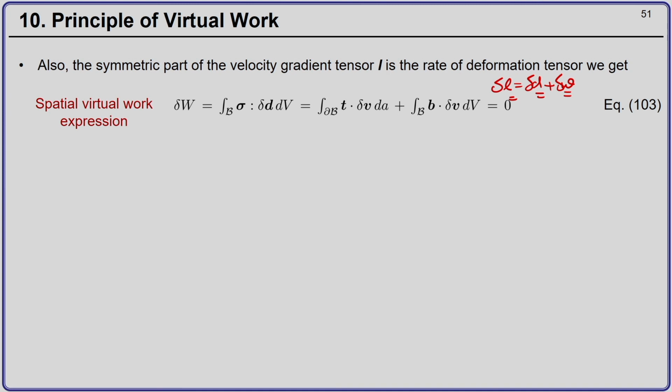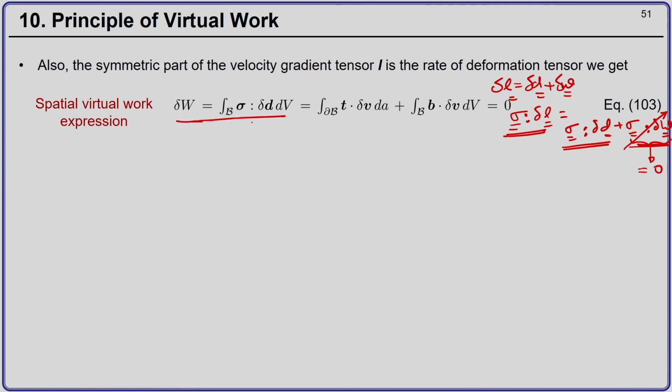And now, sigma contracted with del L will be sigma contracted with del d plus sigma contracted with del W. Now, you can show, and you also would know, that the double contraction of a symmetric tensor, which is sigma here, and an anti-symmetric tensor, which is del W here, will be equal to 0. So, this term will drop away. Therefore, sigma contracted with del L will be the same as sigma contracted with del d.